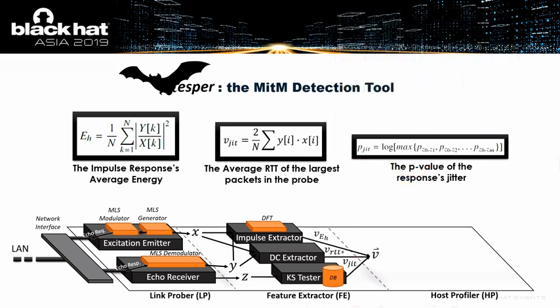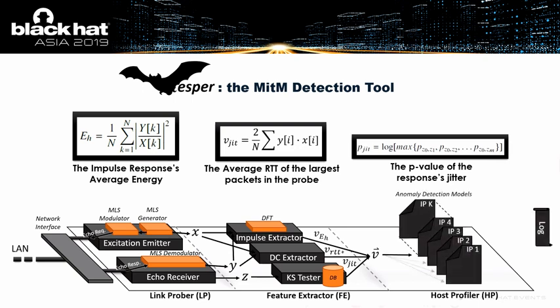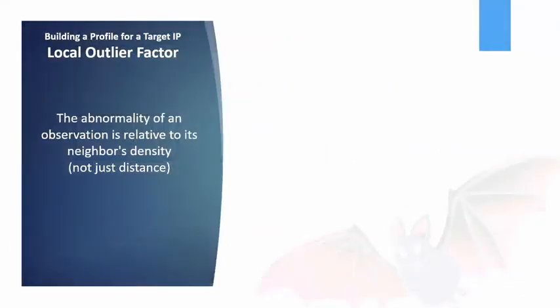Now, once we have the summary of this probe, we just look up a profile that we've made for this IP address. Using any classic anomaly detection algorithm, we can determine whether this point, these 3 values, match all the other probes that we've taken for this IP address before. Now, there are many different anomaly detection algorithms you can use. The one which we actually deployed and published in this tool is referred to as local outlier factor.